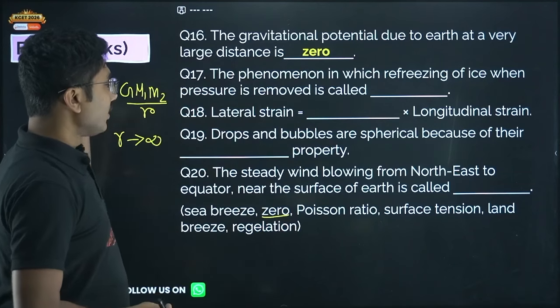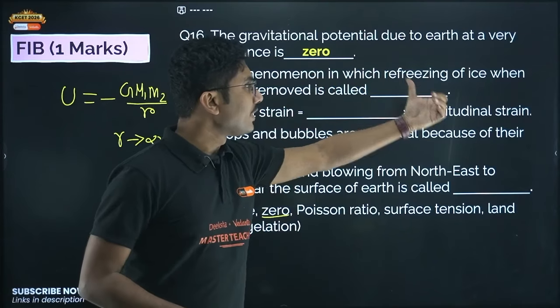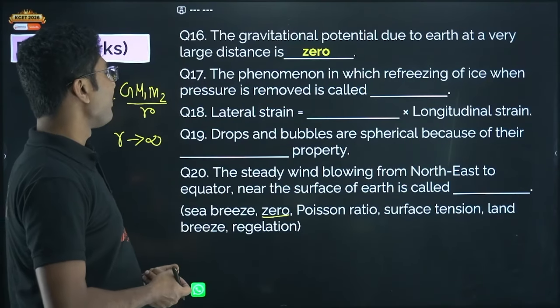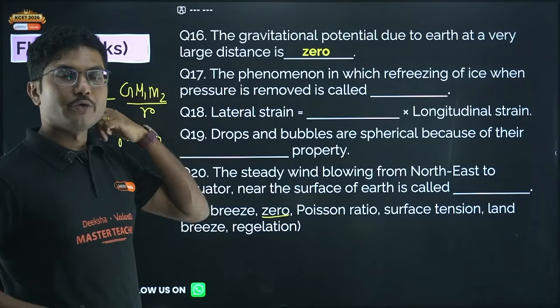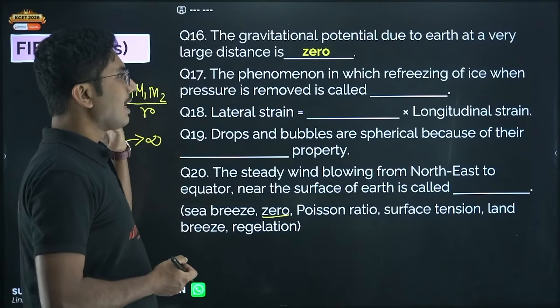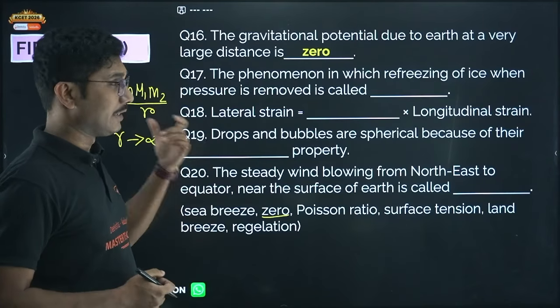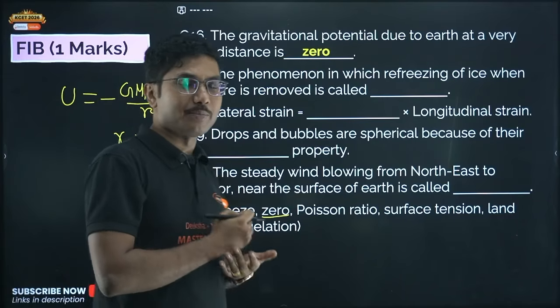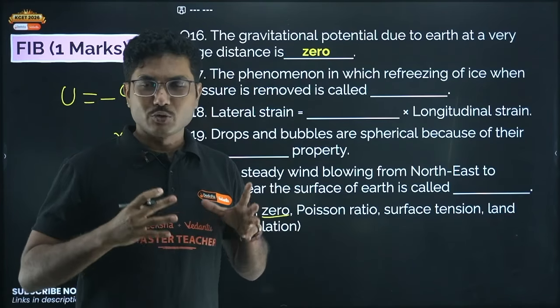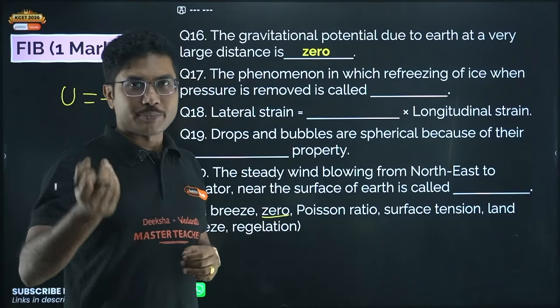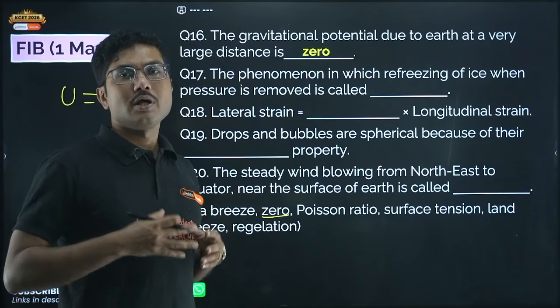The phenomenon in which ice refreezes when pressure is removed. So suppose you applied high pressure on ice, it starts to melt, and if you remove the pressure, then the ice becomes solid again.